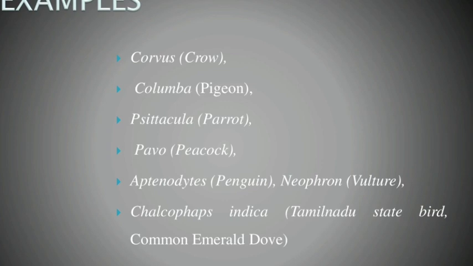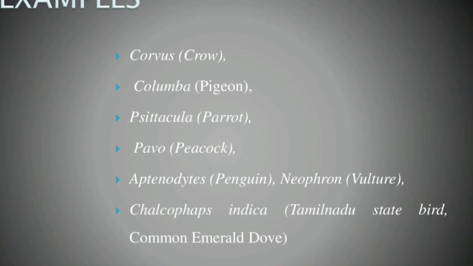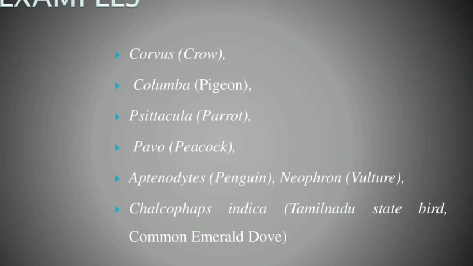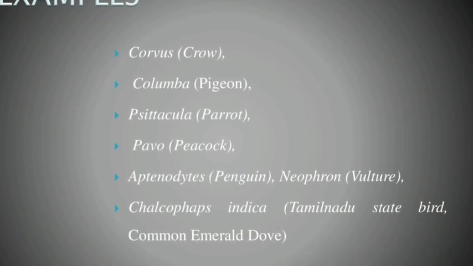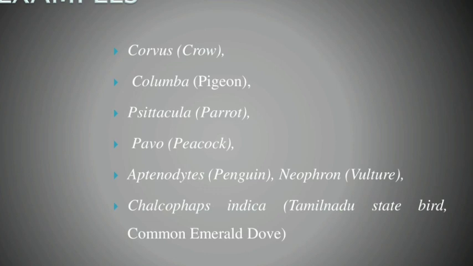The forelimbs are modified into wings and the hind limbs are adapted for walking, running, swimming and perching. The body is covered with dry skin. The skin is devoid of glands, except the oil gland or preen gland at the base of the tail. Next, the exoskeleton and endoskeleton of Aves.